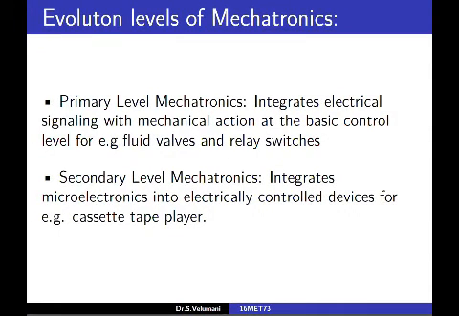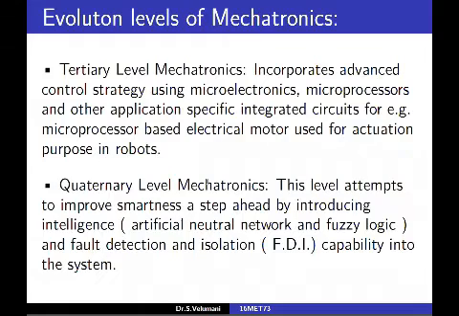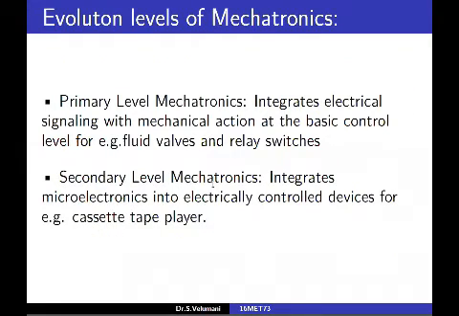There are 4 levels: primary level mechatronics, secondary level mechatronics, tertiary level mechatronics, quaternary level mechatronics. If the system integrates electrical signaling with mechanical action, then it is called a primary level of mechatronics. Example, fluid valves and relay switches. Similarly, secondary level mechatronics, which integrates microelectronics into electrically controlled devices. Example, cassette tape player. These first 2 come under open loop system.